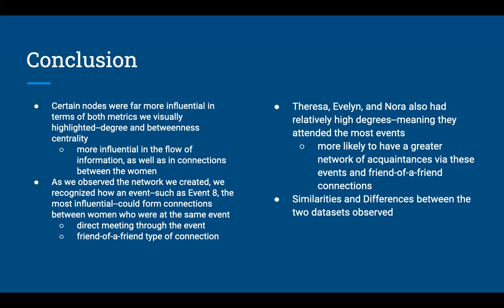Women such as Teresa, Evelyn, and Nora also had relatively high degrees compared to other women, meaning they attended the most events. Because of this, they are more likely to have a greater network of acquaintances, both via these events and via the friend of a friend connections aforementioned. We also found similarities between the two data sets observed, especially in the importance and meaning of the metrics observed. These metrics help to show the most influential people in both networks.